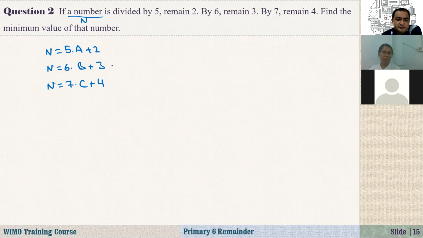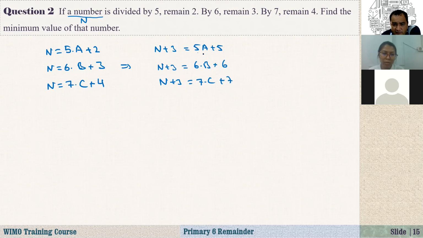As you see here, if I add 3 to each of these, here we have n plus 3, and here we have 5a plus 2 plus 3, it is 5a plus 5. The second one, add 3 again: n plus 3 is 6b plus 3 plus 3, that is 6b plus 6. And the last one, n plus 3 is 7c plus 7. What does it mean? 5a plus 5 means 5 times a plus 1, that is divisible by 5. This one is divisible by 6. The last one is divisible by 7.